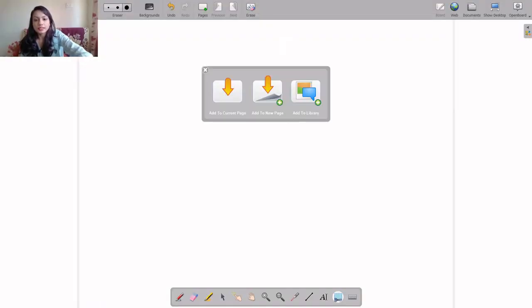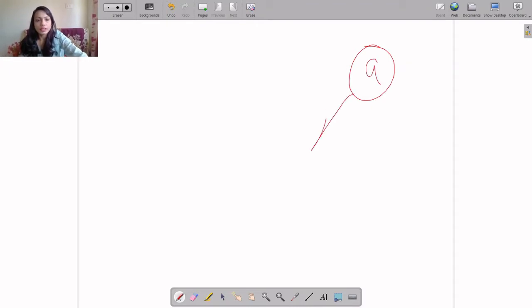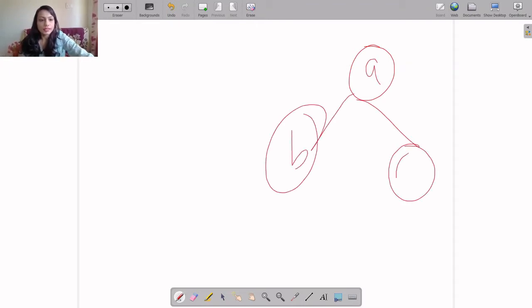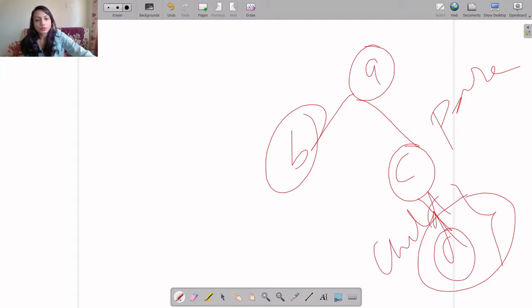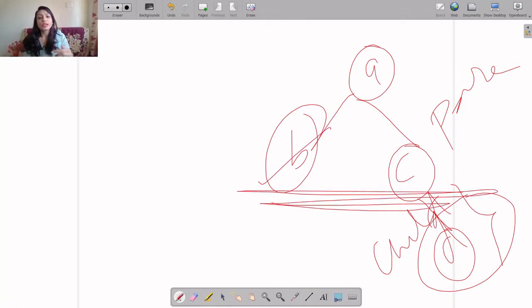If we consider this tree A, B, C, D, and I consider D as a vertex, its parent will be C and D will be a child of C. Also, if I consider the siblings of B, that is, the nodes at the same level, B has a sibling called C. A doesn't have any sibling, D doesn't have any sibling. So it is like brother and sister.